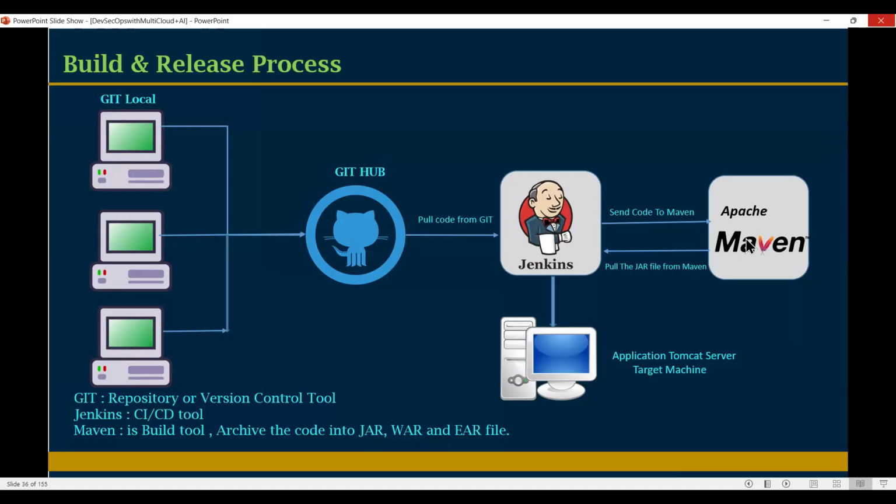In the same way, the same functionality works in Maven also. Maven is a build tool. It takes the raw, unstructured code and converts it into a single binary file, like a jar, war, or ear file. It gives it back to Jenkins. Jenkins pushes that jar file to the respective application server. Here we deploy the jar file or war file. Is it clear to everyone?